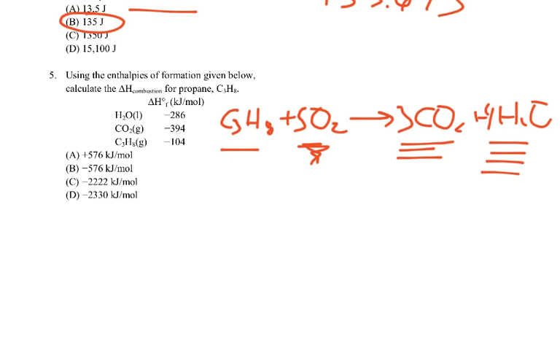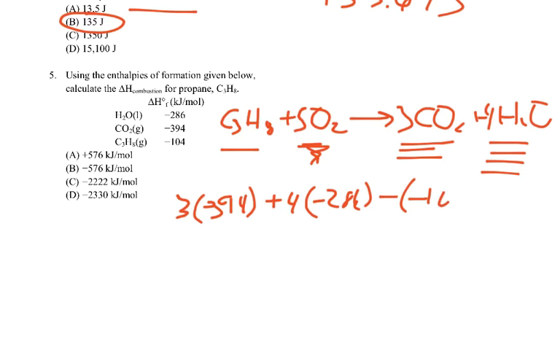So I'm going to have 3 times CO2, negative 394, okay, that's kilojoules per mole, plus 4 times the water value, negative 286, minus the C3H8 value, minus a negative 104. And if I do all that carefully, I get negative 2222 kilojoules per mole. And that's my answer.